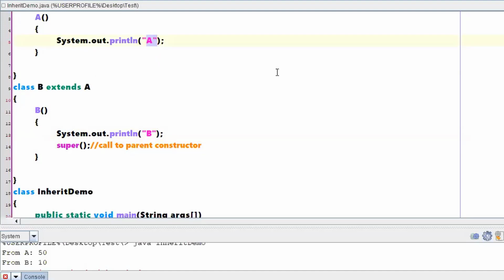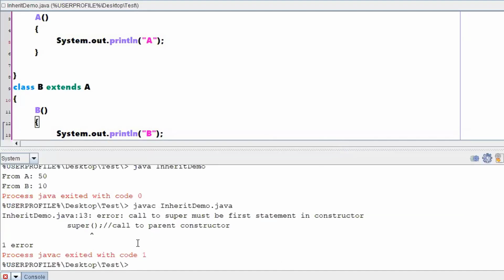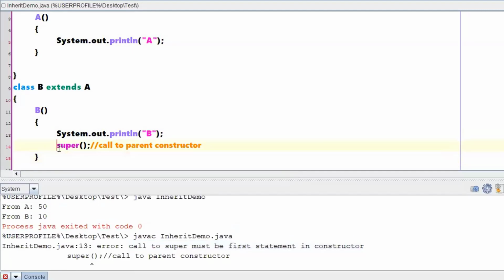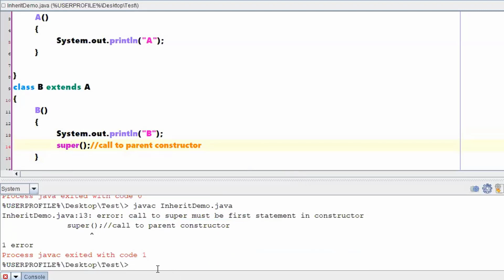According to Dan's output, first A, then B, super will be called, then A will be printed, right? And Jagdish is saying it will print an error. So let us look at the previous error statement: call to super must be first statement in a constructor. Did we write it as the first statement in the constructor? First we wrote System.out.println, then we wrote this super. Let us check what the output might be.